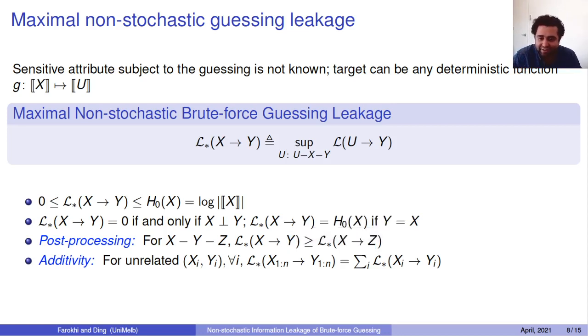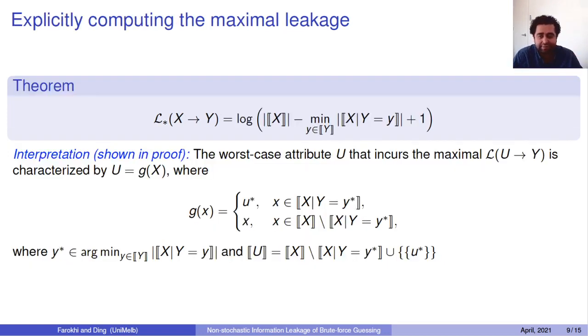You also have additivity. If you have a bunch of unrelated uncertain variables x_i and y_i, and you put them together as a bundle, the amount of information leaked about x_1 to x_n based on access to y_1 to y_n is the sum of those leakages. So if you're answering a lot of different queries on different unrelated data sets, the amount of leakages gets summed up together, in the worst case, in this maximal leakage case.